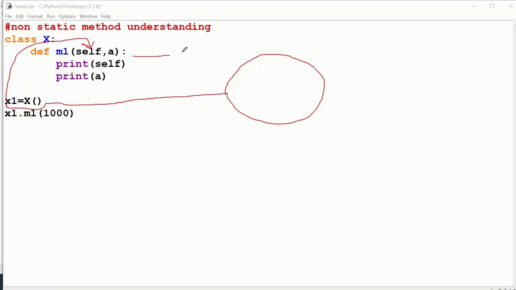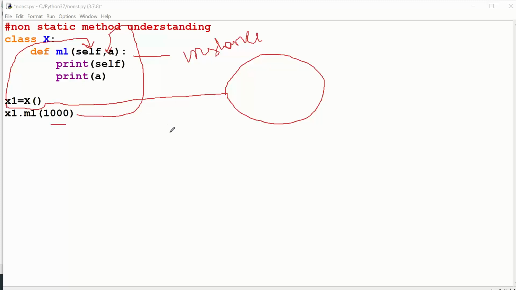So this is called an instance method. In instance methods, the first parameter is always the current class object address. So x1 contains the address, and we are pushing it to the self parameter, that is the first parameter. Now A is 1000, which you are passing. This is the actual value, like the function concept: in function calling, the actual value 1000 will go and sit in A.